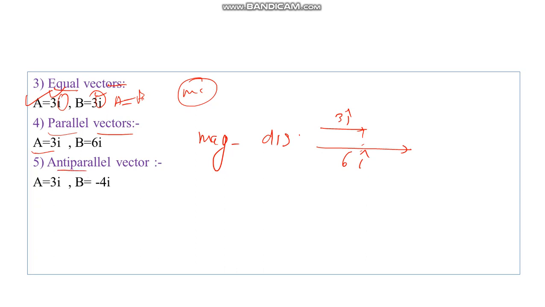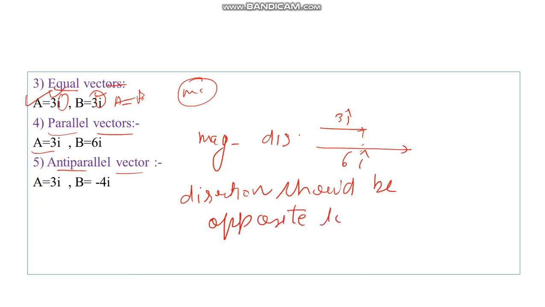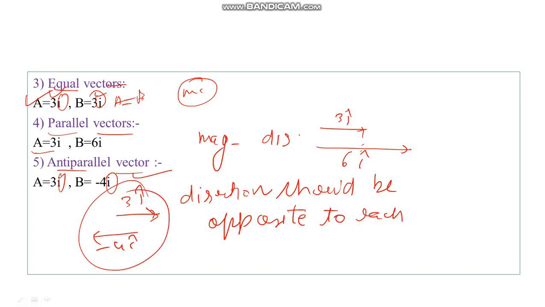So next is the anti-parallel vector. For anti-parallel vectors, the only criterion is that the directions should be opposite to each other. So here you can see i cap and here is minus i cap. I cap is in this direction and minus i cap is in the opposite direction. Magnitude could be the same or different; it does not depend on the magnitude for anti-parallel. Only direction should be opposite. So this is 3 i cap and this is minus 4 i cap. This is all about anti-parallel vectors.